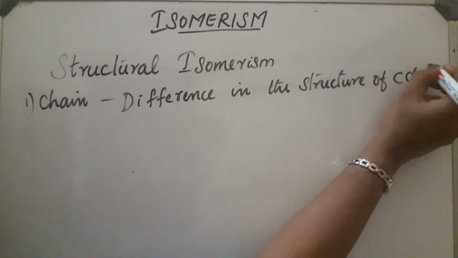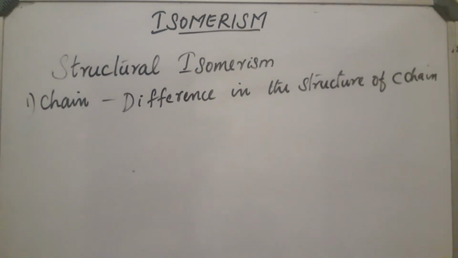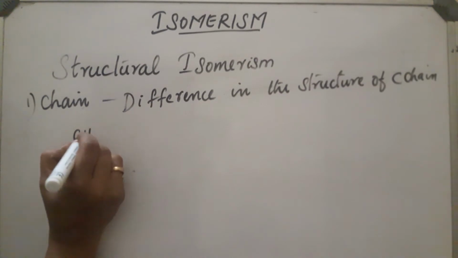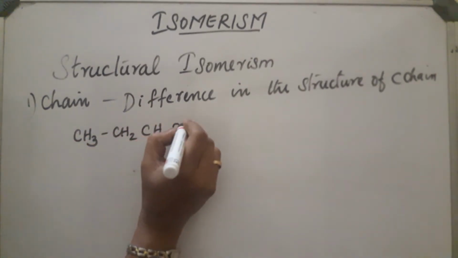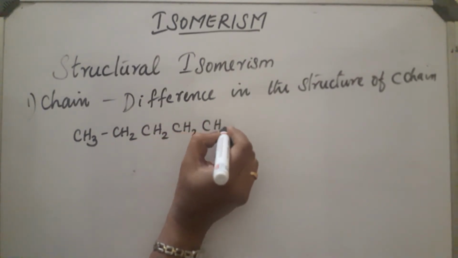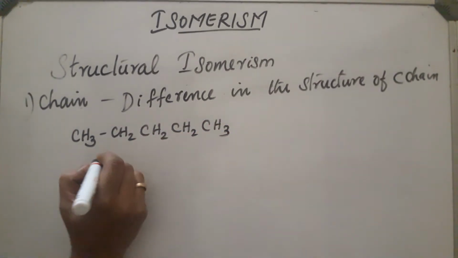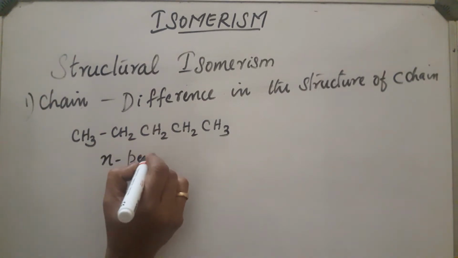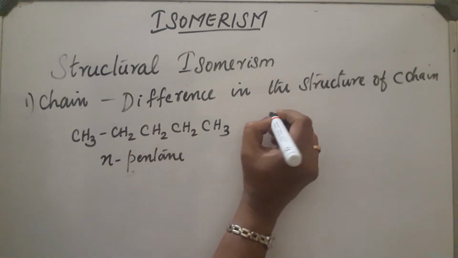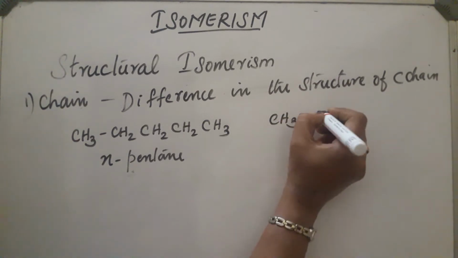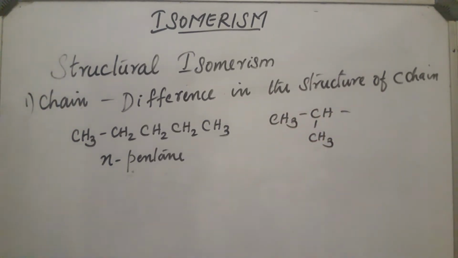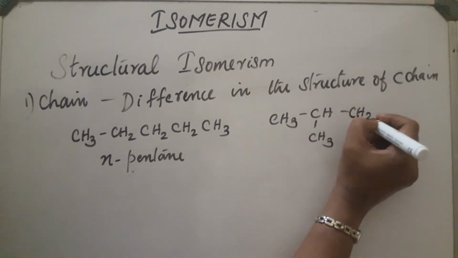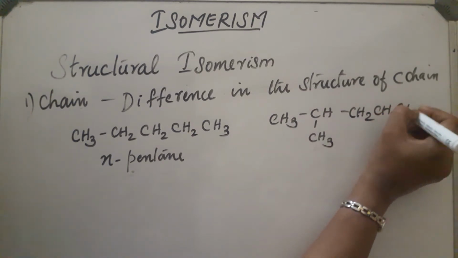Let us see with examples. Take CH3, CH2, and so on; we can call this normal pentane. And take this example: in the second position, a CH3 group is attached, but their molecular formula is the same.